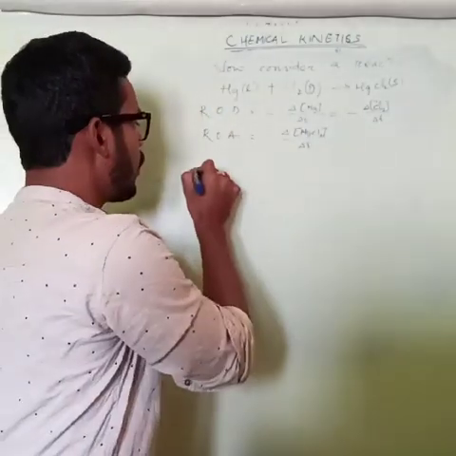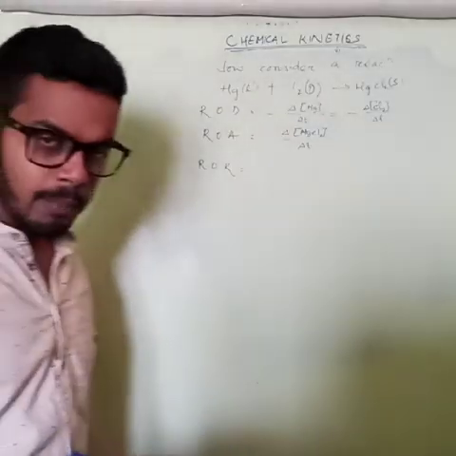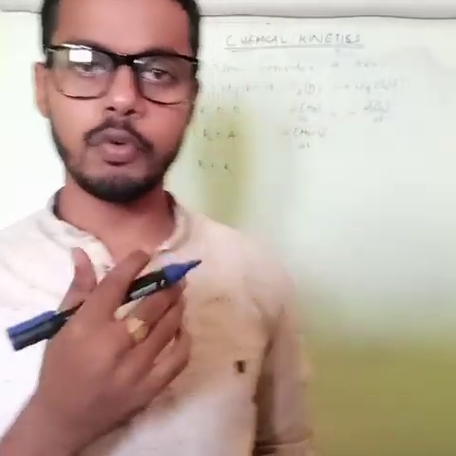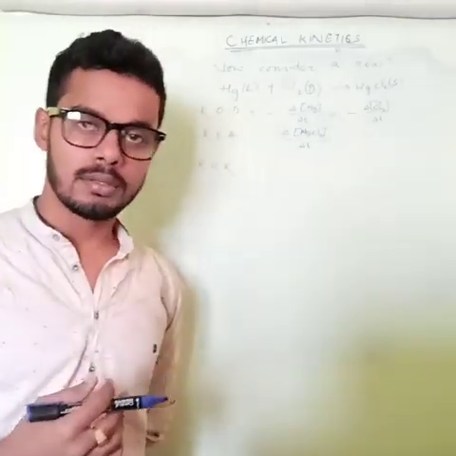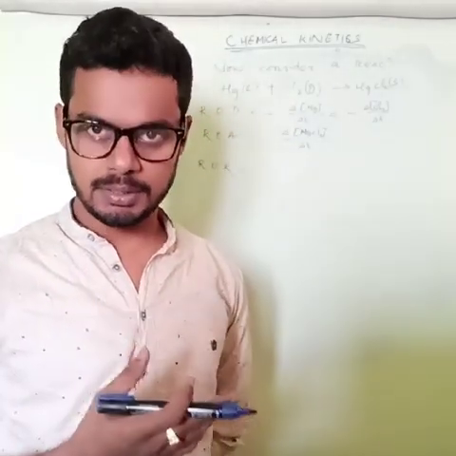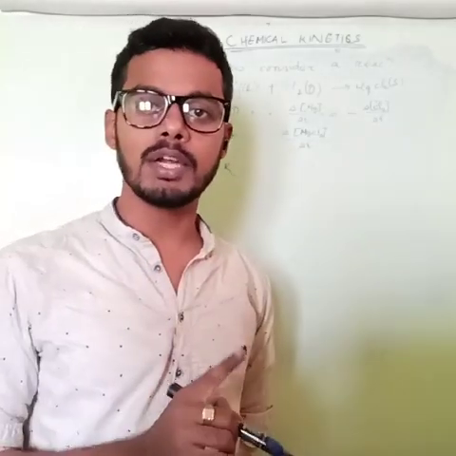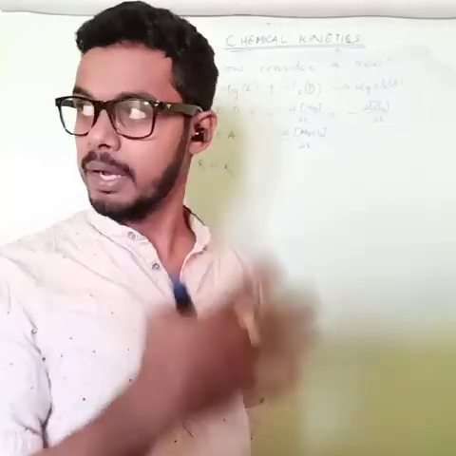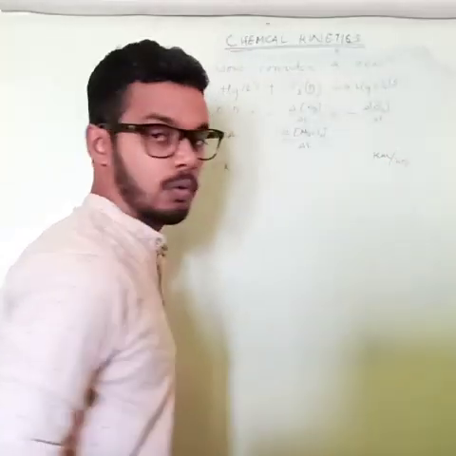So what will be the ROR, rate of reaction? Remember, whenever the case is for 1 mole, always you need to calculate for 1 mole. That is what ROR, rate of a reaction, is. Likewise, when we are calculating speed, that is kilometer per hour, always we are calculating the distance covered per hour.